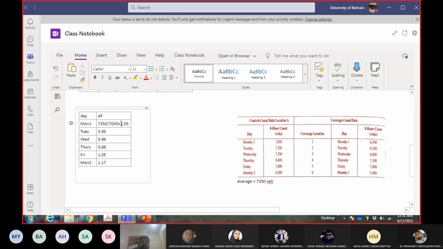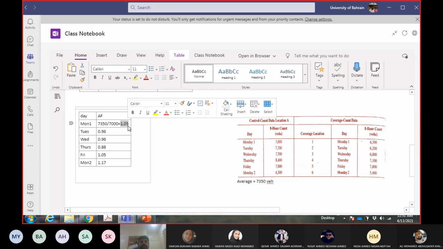So you have the ratio 1.05 and you have the count and you need the average, so you multiply them. You take the count of that day, Monday, Tuesday, whatever, and multiply with the adjustment factor of that day. We are just using the same equation. Average upon count gives me the adjustment factor, so adjustment factor times count will give me the average.